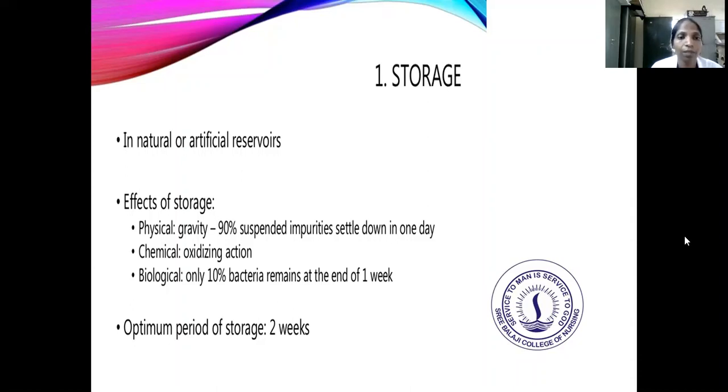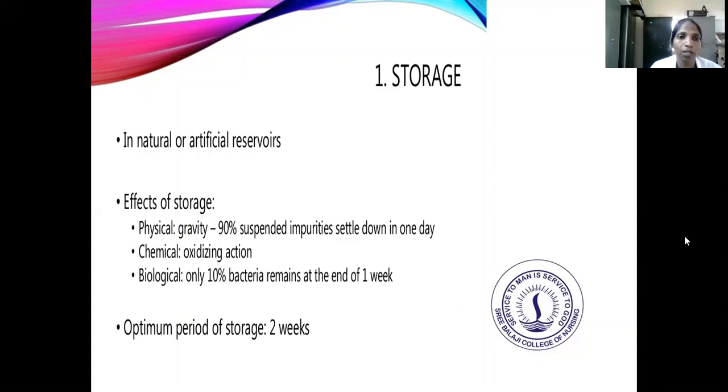In physical, that is gravity: 90% of suspended impurities can be settled down in one day. Then chemical is ozonation or oxidizing actions that will occur. And then biological: only 10% of bacteria remain at the end of 1 week. And the optimum period of storage is 2 weeks.